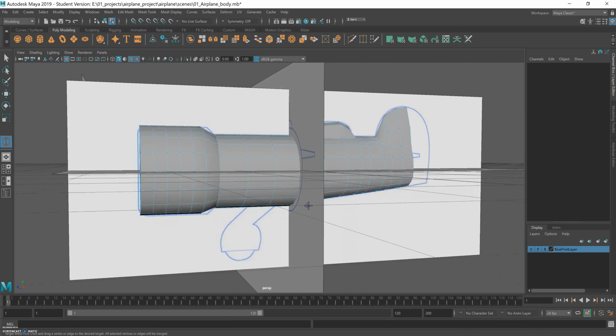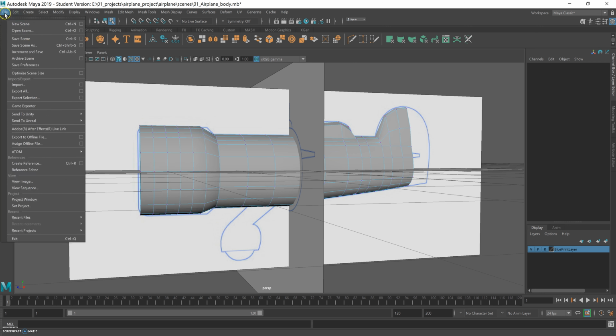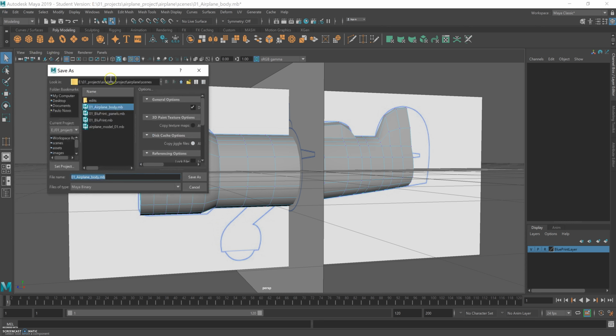And it's a good time to save now. It's good to save your work from time to time because 3D softwares sometimes they crash a lot, and it's not a good feeling to lose your work. So okay,